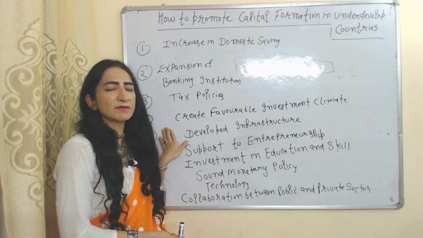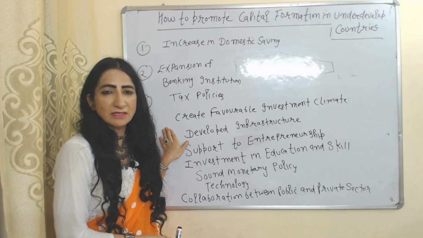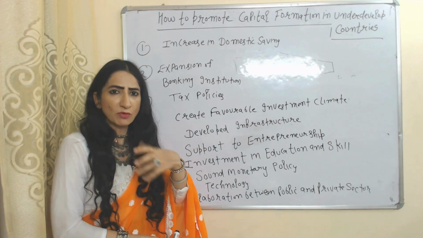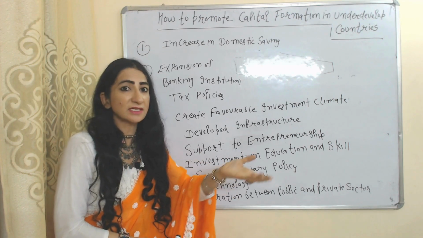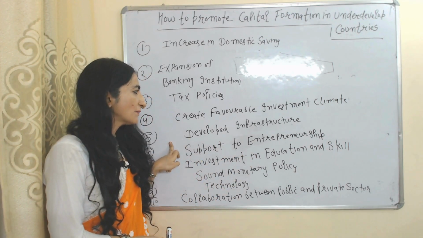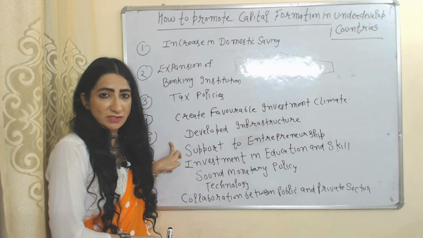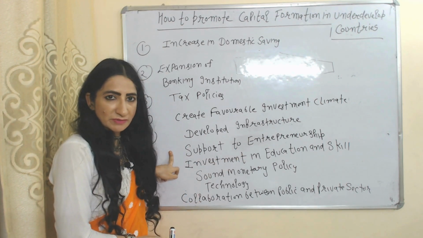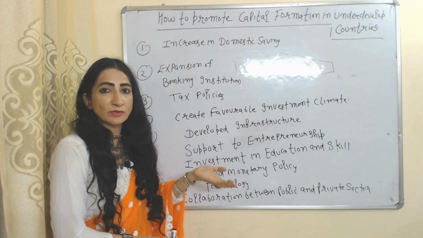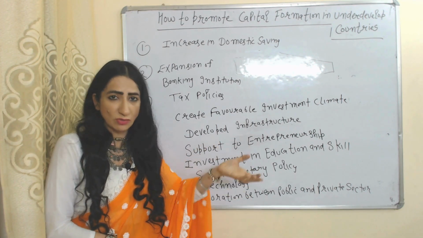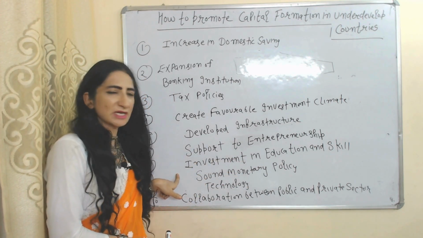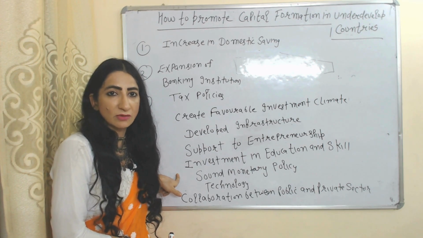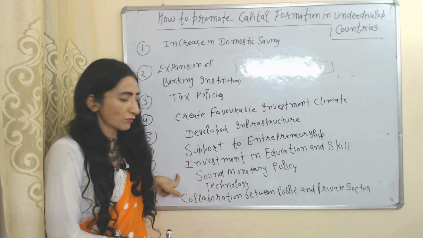Create a favorable investment climate. How can government create a favorable investment climate? Obviously, by removing rules and regulations on businesses and giving them incentives. Develop infrastructure. Infrastructure will also motivate the private sector to invest. Support to entrepreneurship. Government should provide support to entrepreneurship, meaning give them training, resources, and investment in education and skill. Human capital, that means labor, skill and knowledge, is also very important for capital formation.